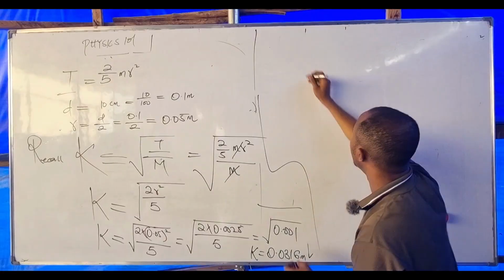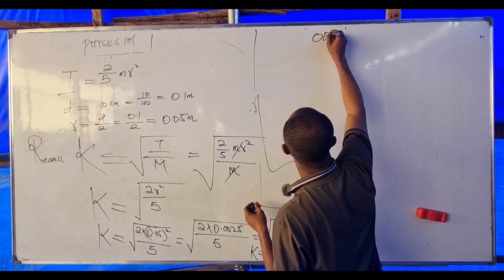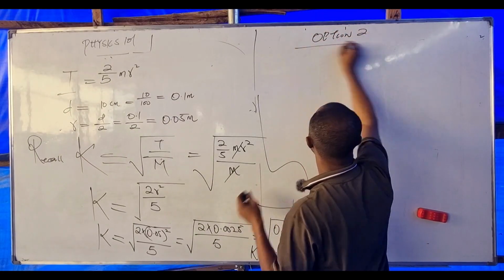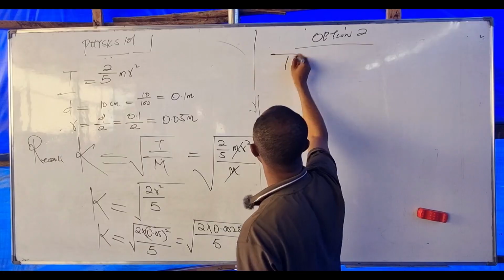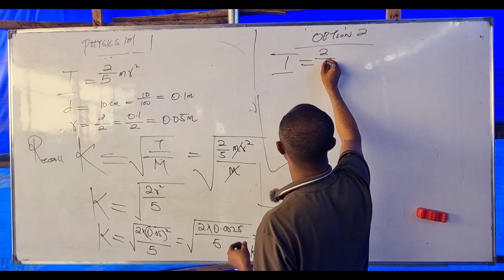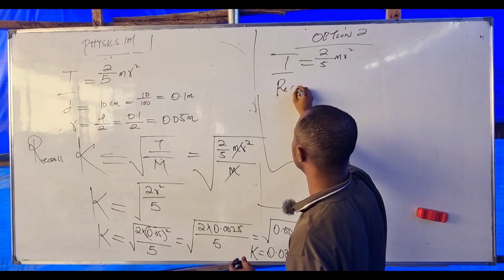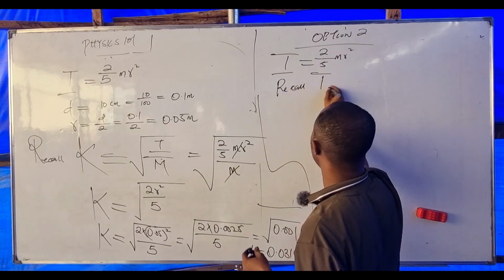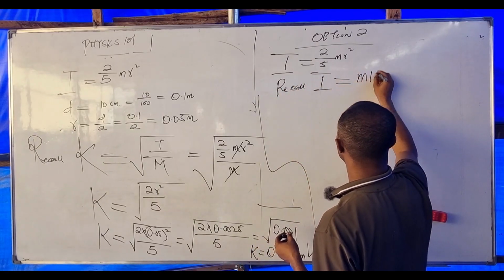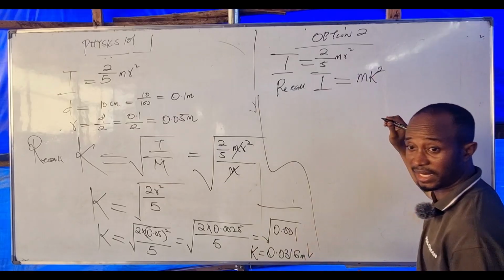Okay. Another method, option 2. Option 2 is that we are given I as 2 over 5 MR squared. Just recall that I is also equal to MK squared.